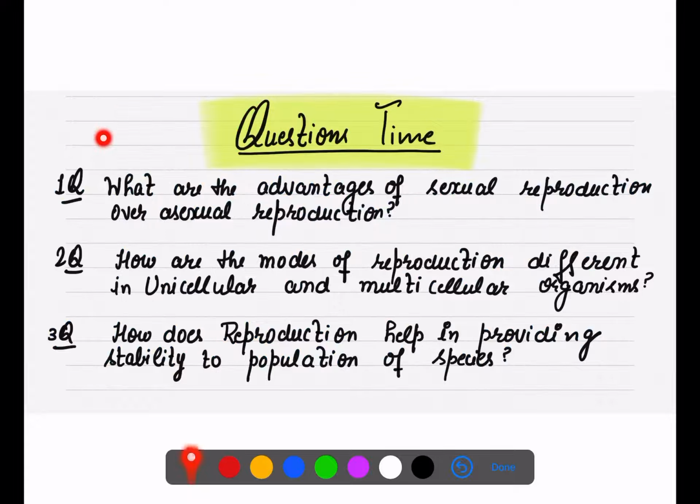Which kind of questions can be asked from this? What are the advantages of sexual reproduction over asexual reproduction? How are the modes of reproduction different in unicellular and multicellular organisms? You can take examples like amoeba as well as sexual reproduction. How does reproduction help in providing stability to the population of a species? That was in my first two lectures, where I completely told you how stability of population is involved with reproduction.